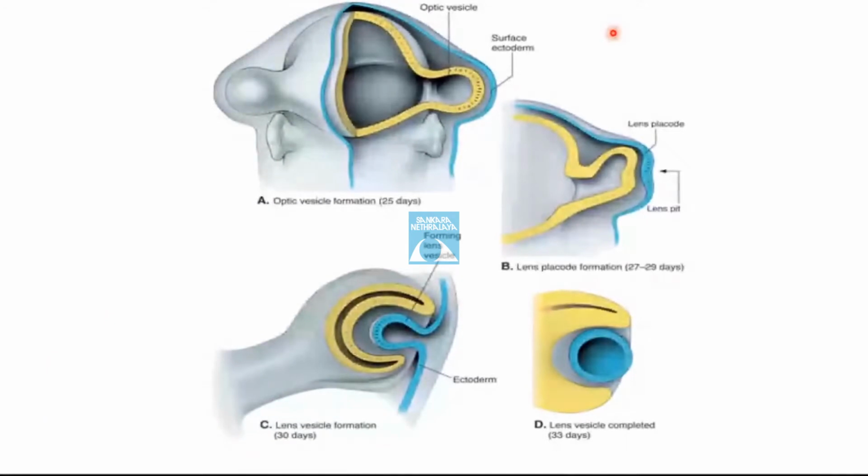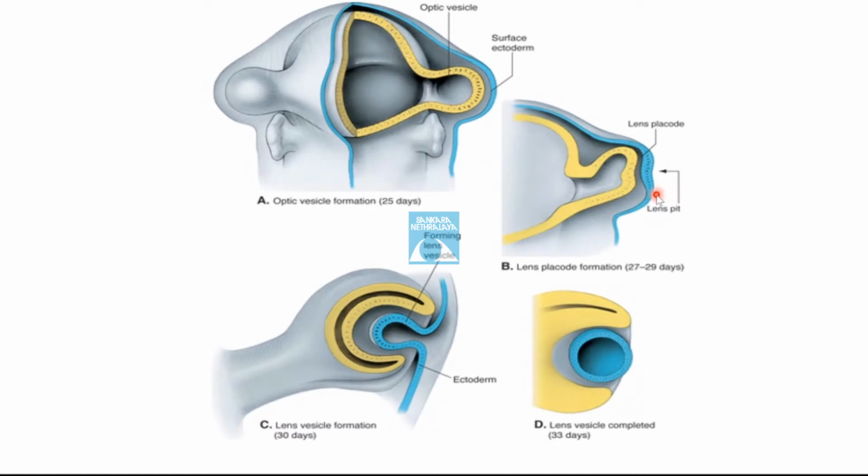Now in this figure, as you can see, this is the surface ectoderm and this is the optic vesicle. The optic vesicle extends laterally and becomes closely approximated to the surface ectoderm. Now on day 27, the surface ectoderm overlying the optic vesicle becomes thickened to form the lens placode. The growth factors of the bone morphogenetic protein family are required for the formation of the lens placode.